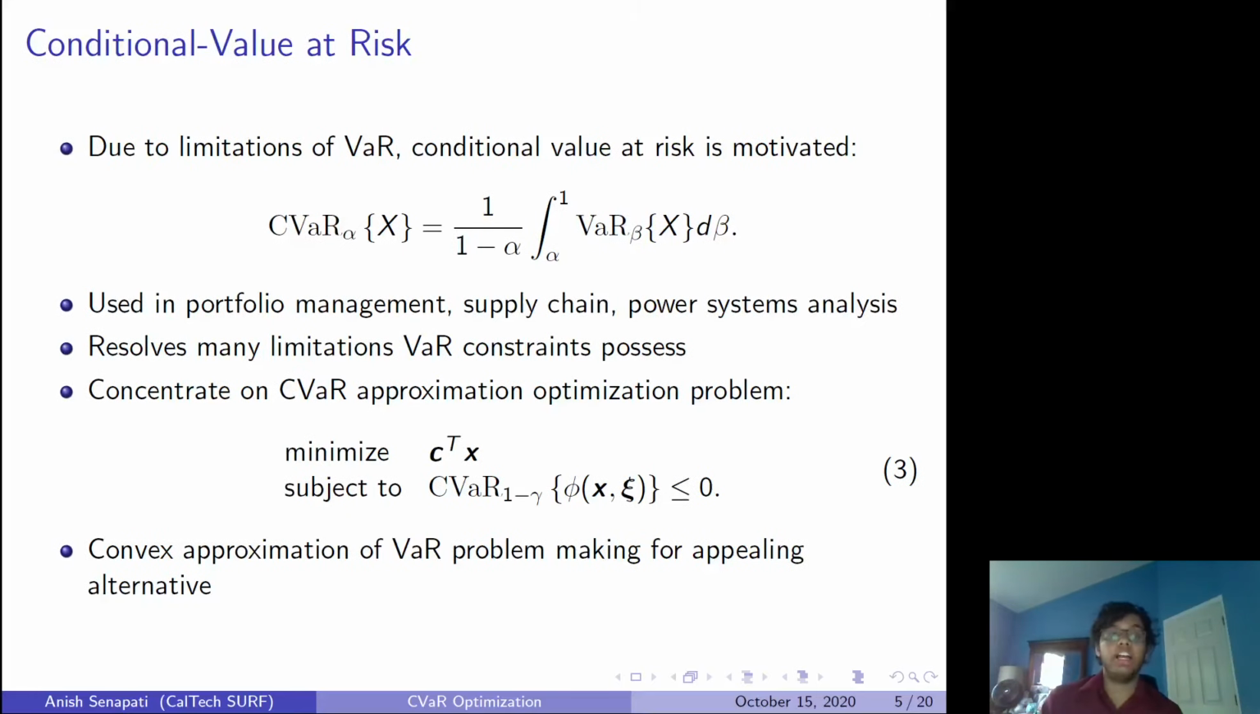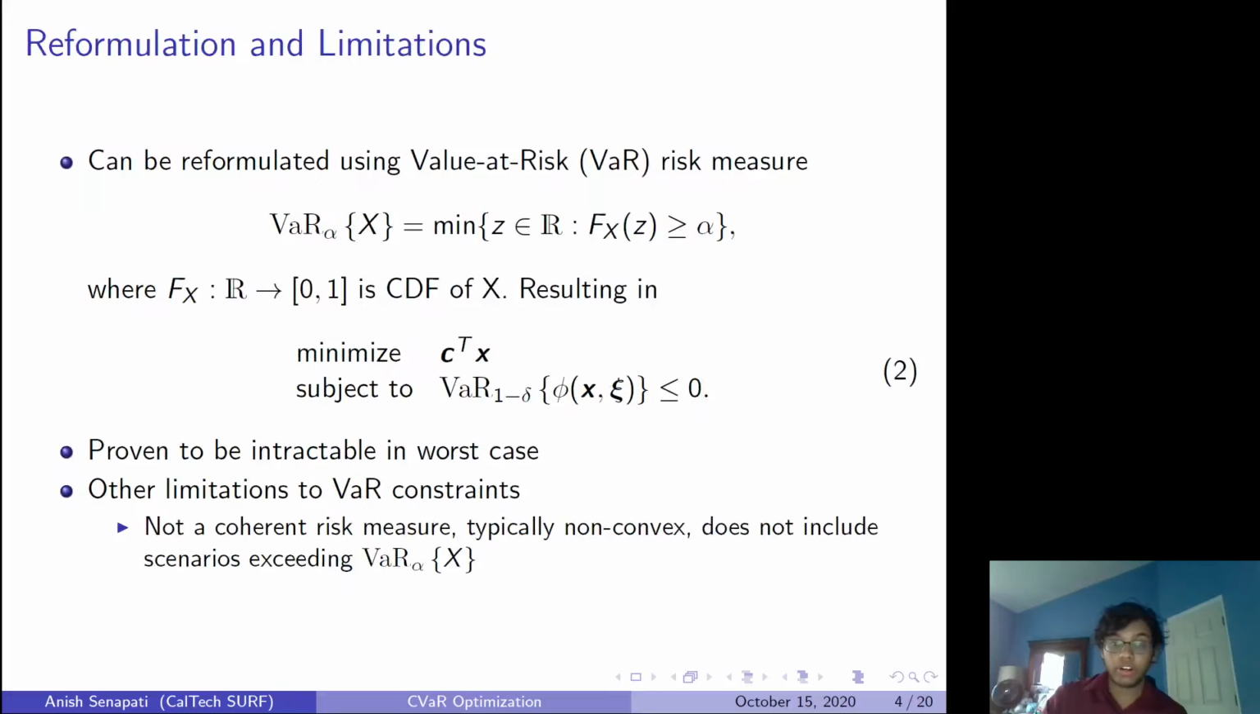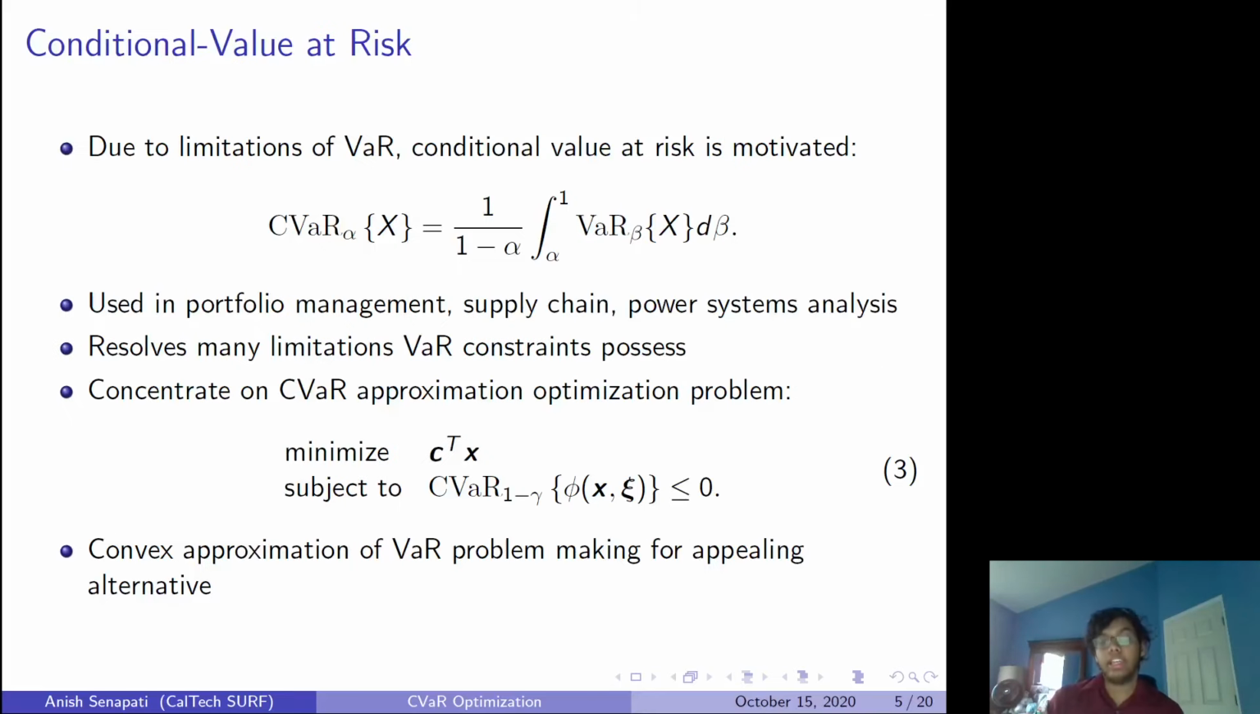You can prove this, and it does include, as you can see, all the points beyond the value at risk. It includes every single point, and it takes a weighted average of them, the expected value. So instead of this minimization problem with the VaR, we can replace it with a CVaR and approximate that problem using the CVaR optimization problem, which is shown here. This is a convex approximation of the VaR problem, and since it has so many appealing features, it makes it a much more appealing alternative.